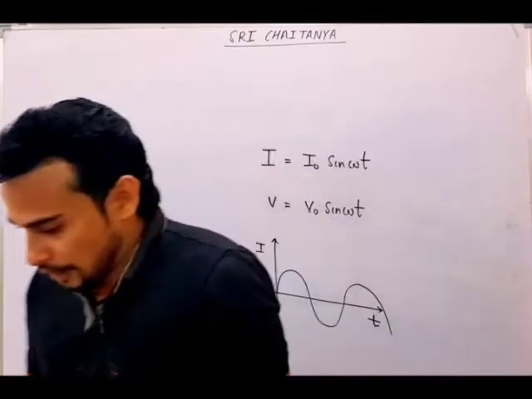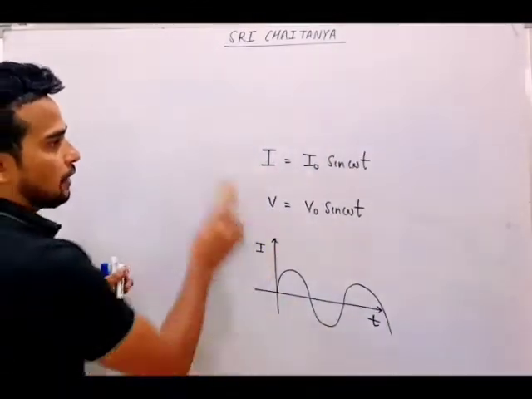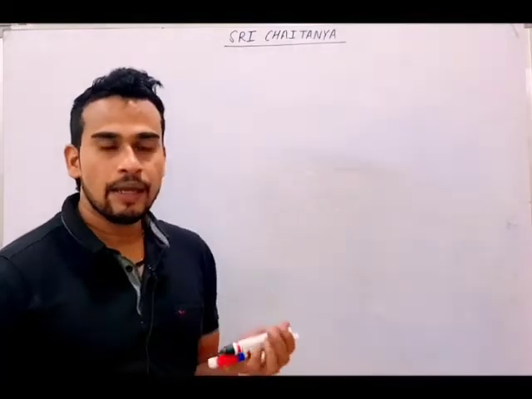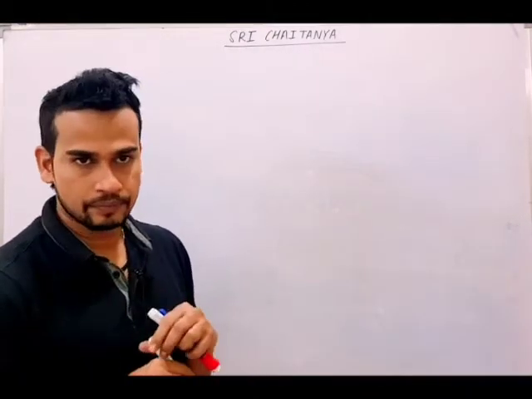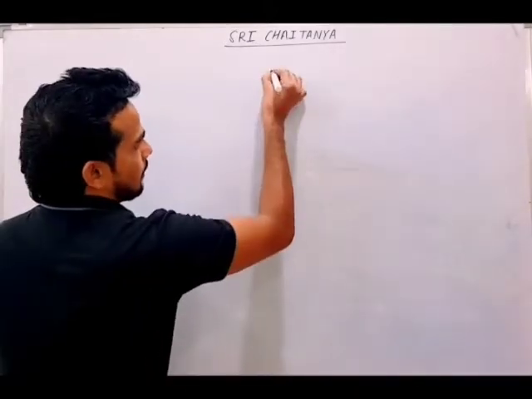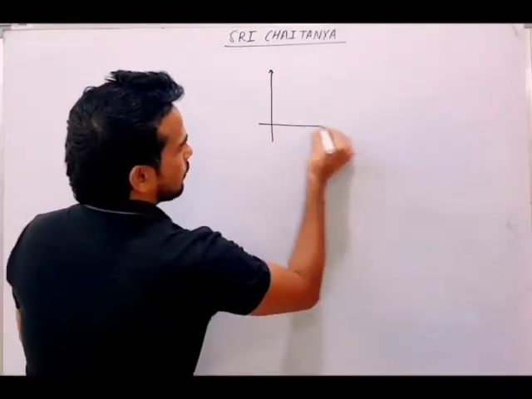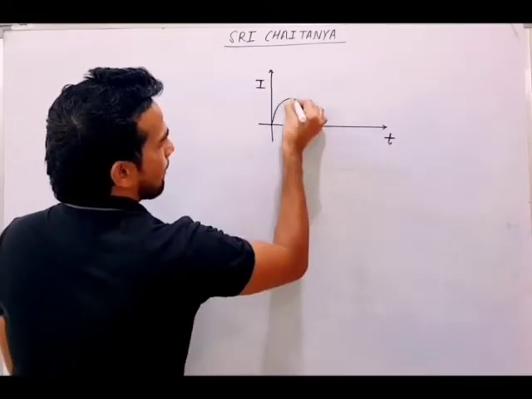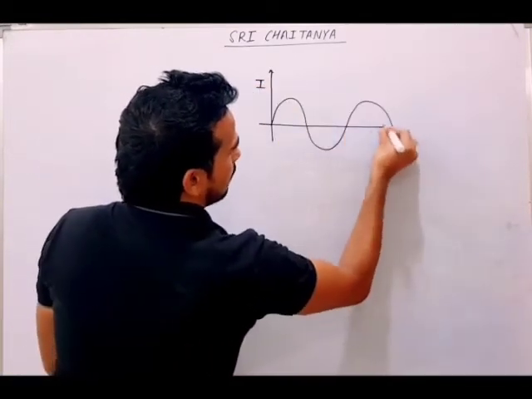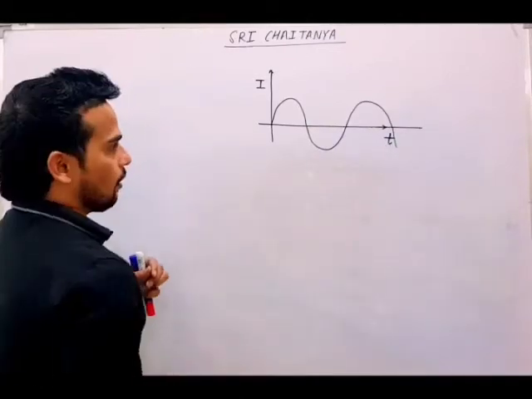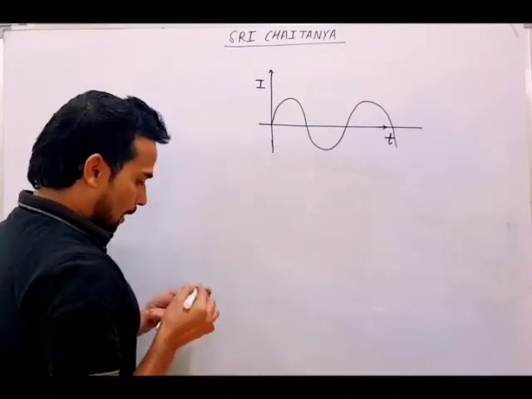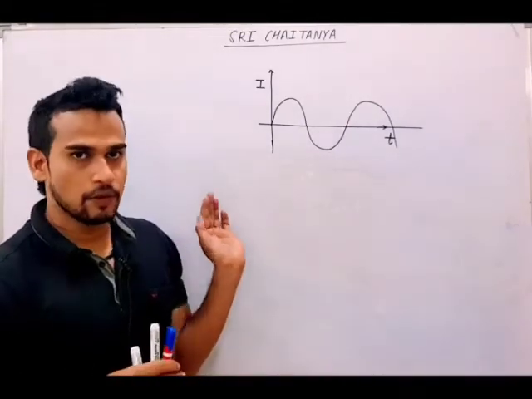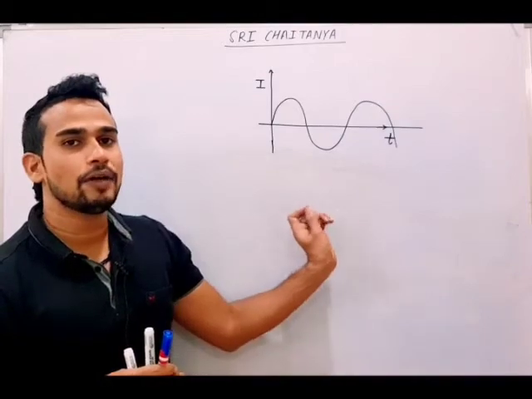Now we are going to study some important terms associated with the alternating current that we are studying right now. So first, this is the alternating current which we are talking about. Time will be there, I will be there, and this is how your alternating current will look. Now, some important terms are there which you have to remember and keep in your mind, because these terms are asked directly in your NEET exam.